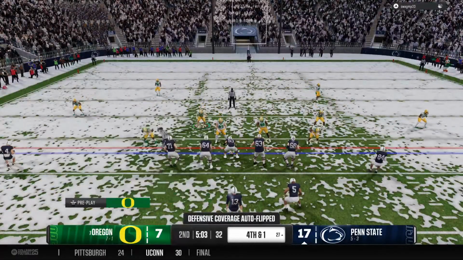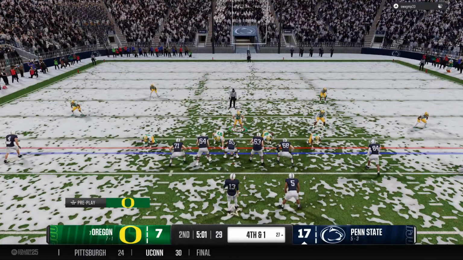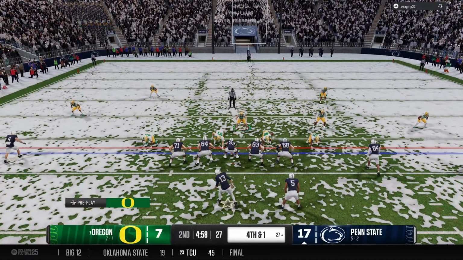If you don't convert on this 4th down, there will be questions about passing on the field goal try.